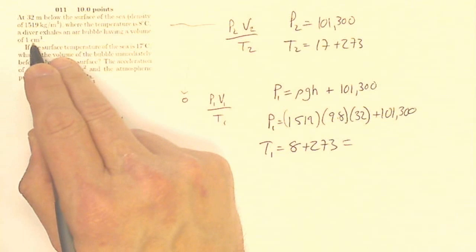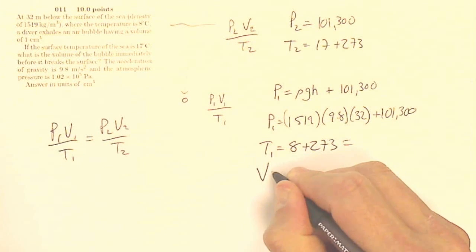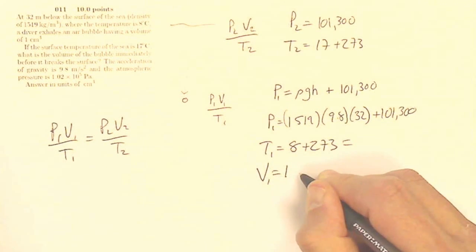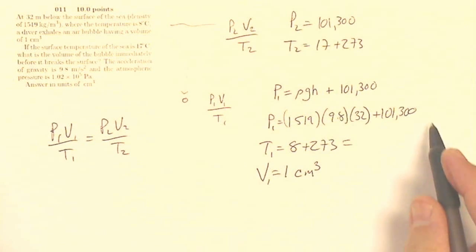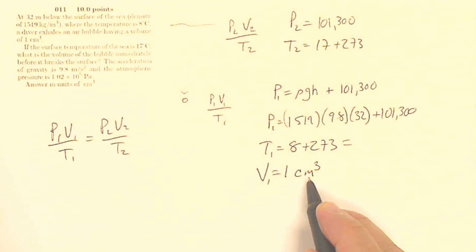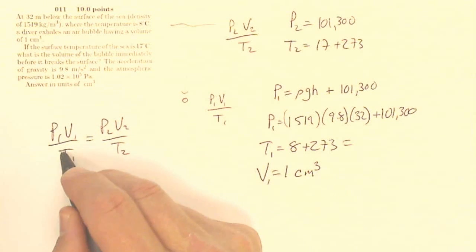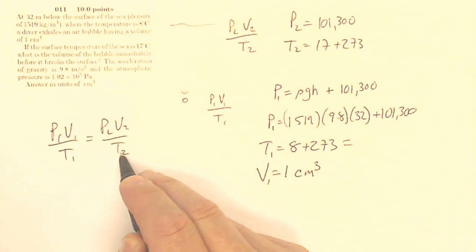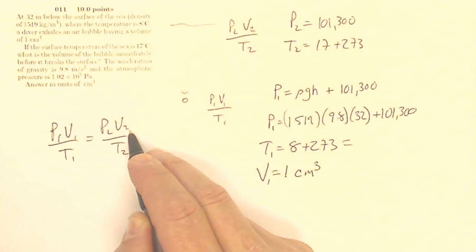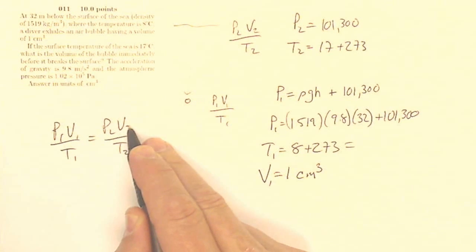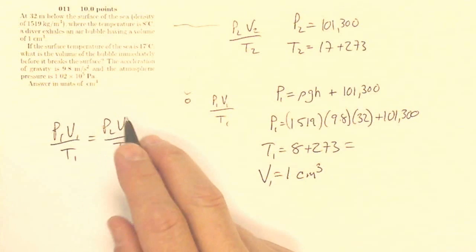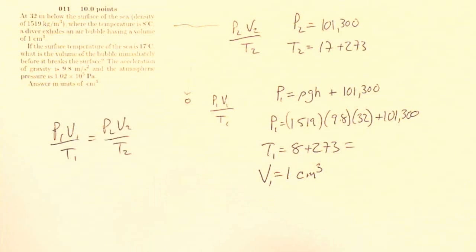I start off with 1 centimeter cubed down here, so my volume is simply 1 centimeter cubed. If I plug in pascals and Kelvin and centimeters cubed here, then I'm going to get centimeters cubed up here. So I can use these values to solve for my volume 2 up top, and that volume will be already in centimeters cubed. So no more changing.